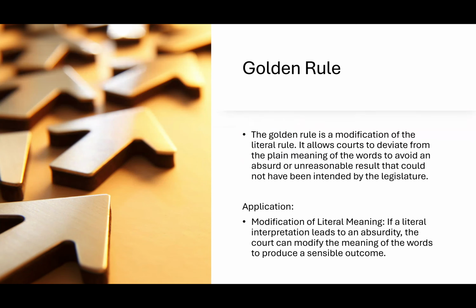For the golden rule, however, the golden rule is a modification of the literal rule. It allows the courts to deviate from the plain meaning of the words to avoid any absurd or unreasonable results, right? So if a literal interpretation leads to an absurdity, the court can modify the meaning of the words to produce a sensible outcome. Our main case here is Davis v. R. What happened in this case?